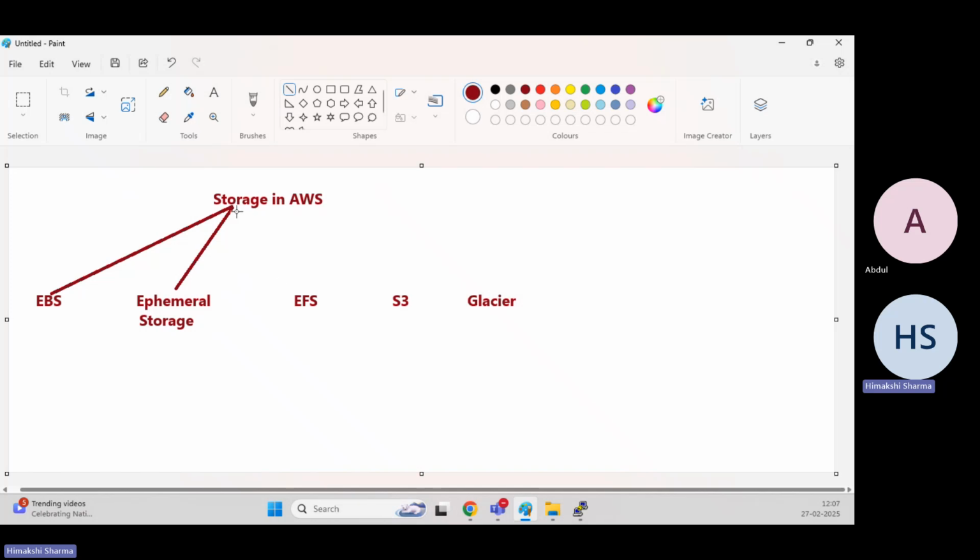The next one is EFS. EFS is elastic file storage. In Linux, you may have heard about NFS. EFS completely works on NFS only. NFS is network file system, and here we have EFS, the elastic file system.